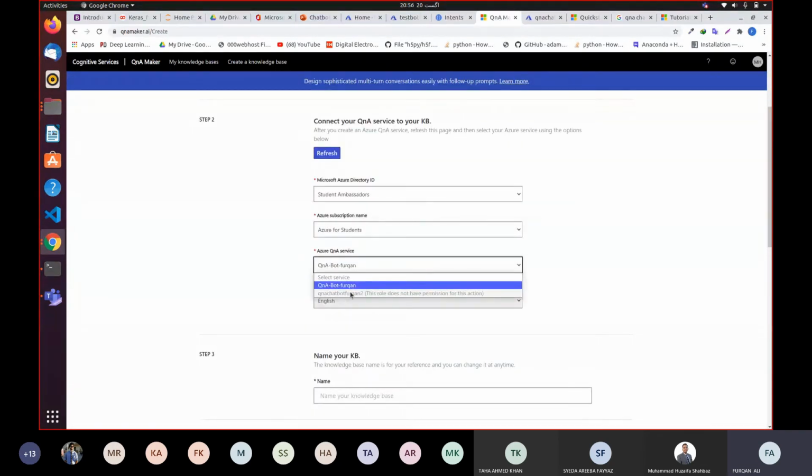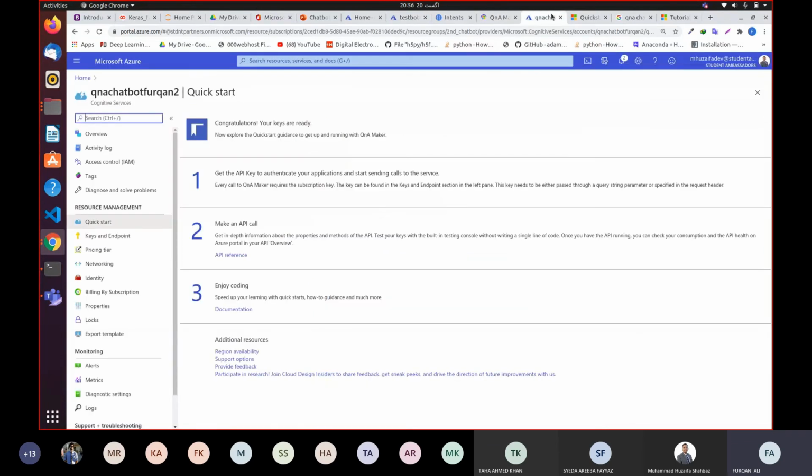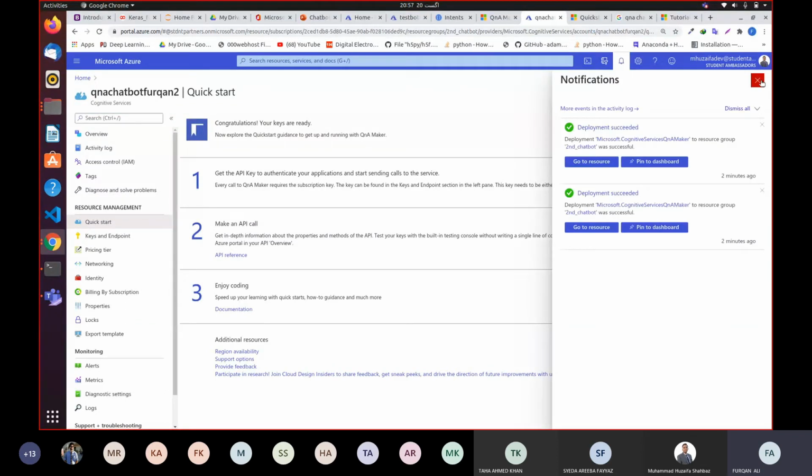Why is it not selecting this one? Because we created this one resource right now, not the above one. This was the previous resource which I had created. Let me refresh the page again. Maybe it will work after refresh, because over here our resource has been created, but it's not. Over here you can see the logs in the notification panel.